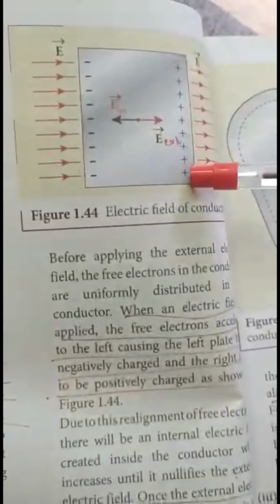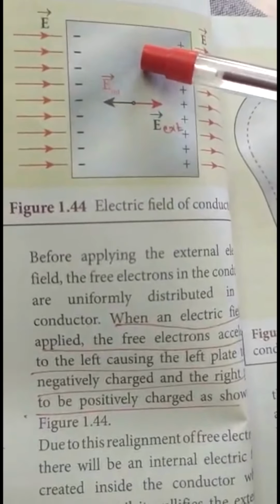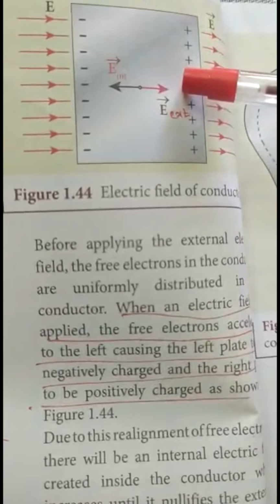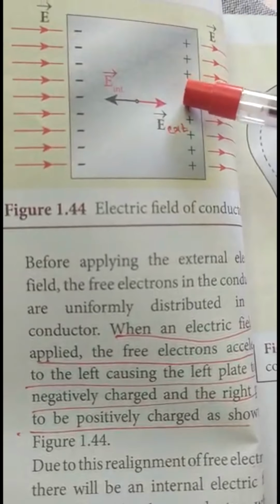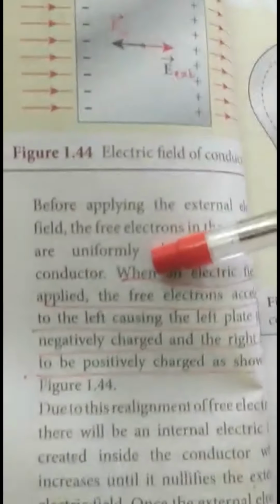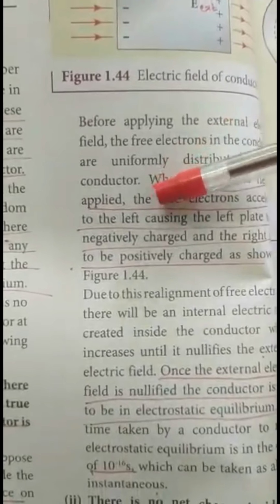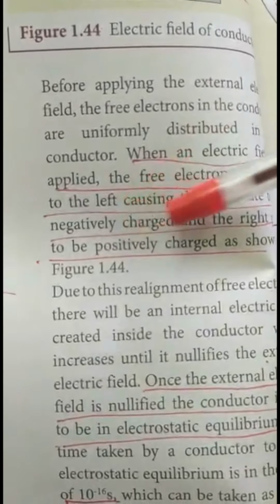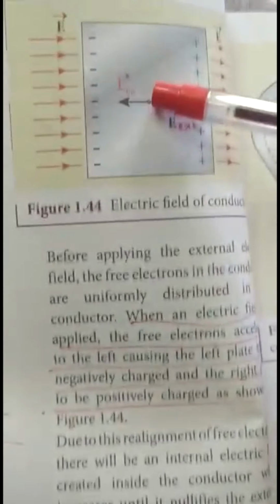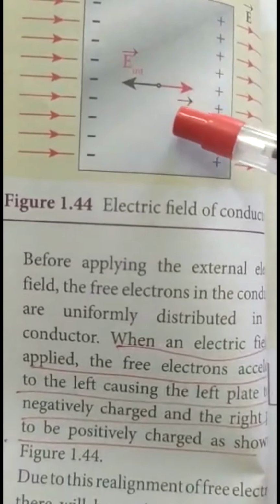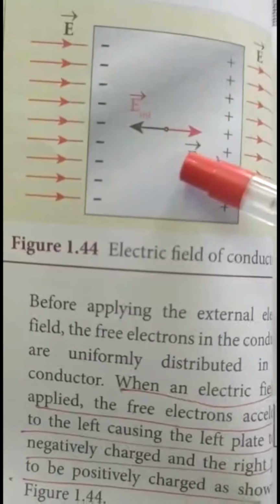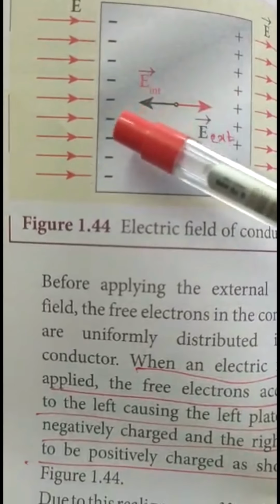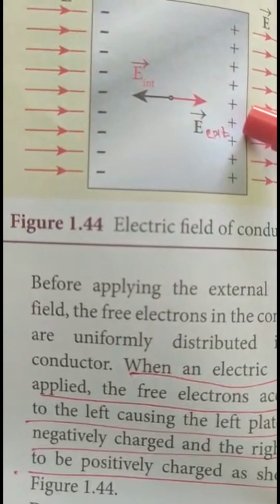Suppose this is a conductor and the electrons are freely moving, and you apply an external field, indicated here. When the external field is applied, what happens? The free electrons accelerate to the left, causing the left plate to be negatively charged and the right plate to be positively charged. As soon as the electric field is applied, the electrons move towards the left side and the positive charges towards the right side.